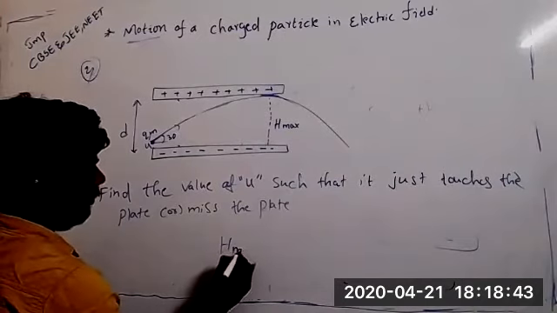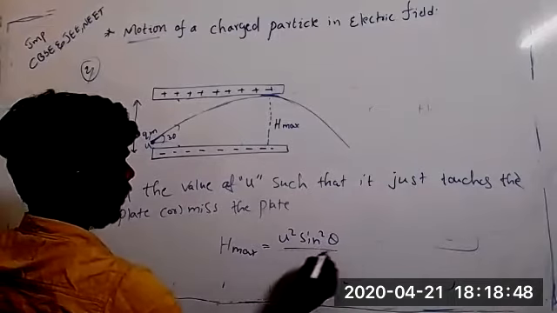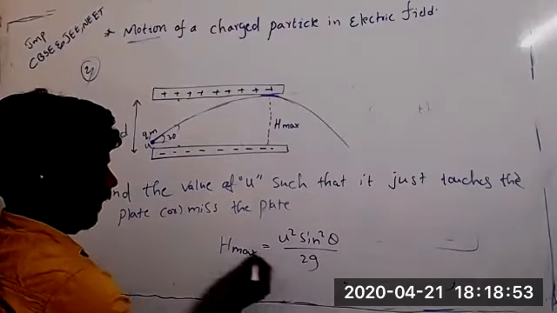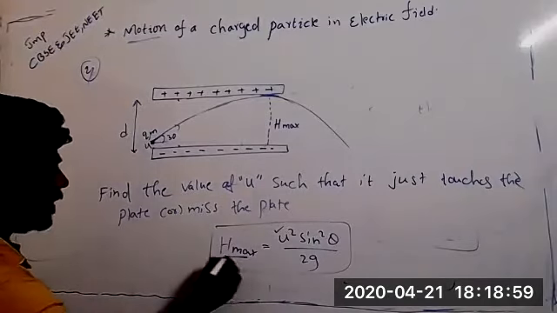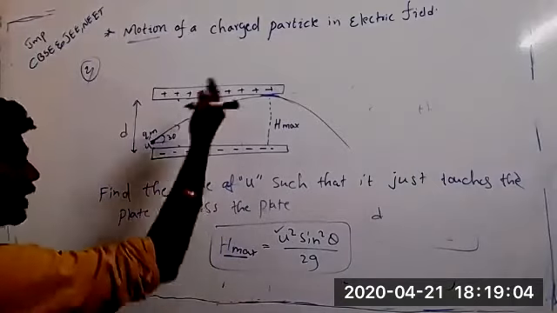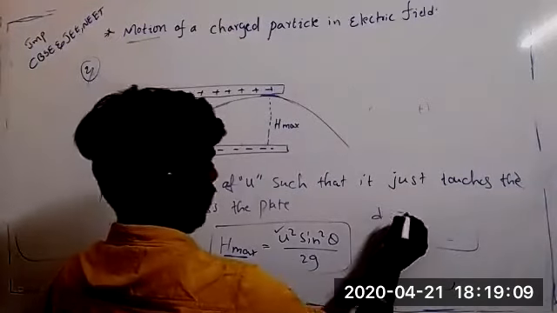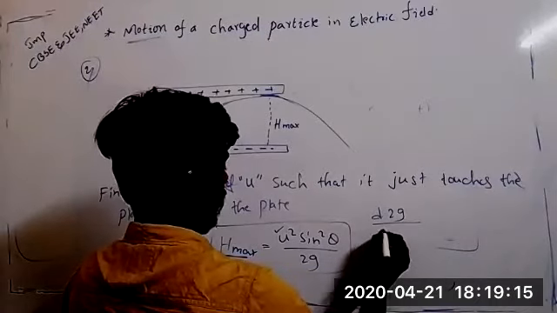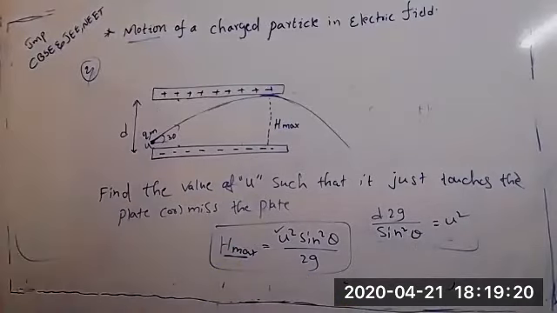So h maximum equal to u square sine square theta by 2g, right? It is the h maximum. We want here velocity. So what is the h maximum? H maximum is nothing but d, because distance between the two plates is nothing but maximum height. We can see very clearly. So substitute that and 2g. Here g, I will tell you, 2gd by sine square theta equal to u square. Velocity we can calculate by using that.